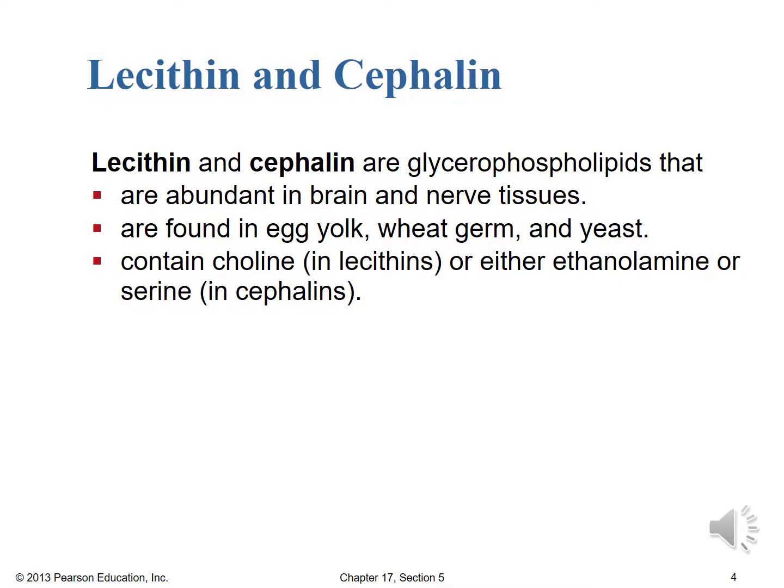Specifically, lecithin and cephalin are glycerophospholipids that are abundant in brain and nerve tissues. They're also found in egg yolk, wheat germ, and yeast, and they contain choline, which is in the lecithins, and either ethanolamine or serine in the cephalins. So hopefully you get a fair deal of these through your diet, but certainly soy lecithins are often additives to other foods. So even if you're not eating egg yolks or wheat germ or yeast, you may be taking in some lecithins as additives to other foods. If you read those labels, you'll be surprised what you see sometimes.